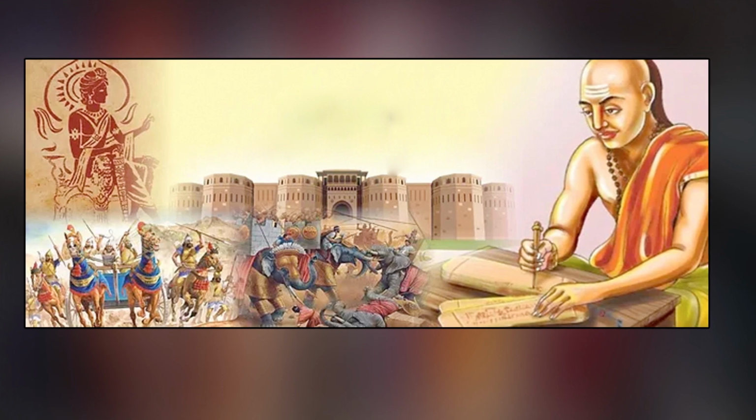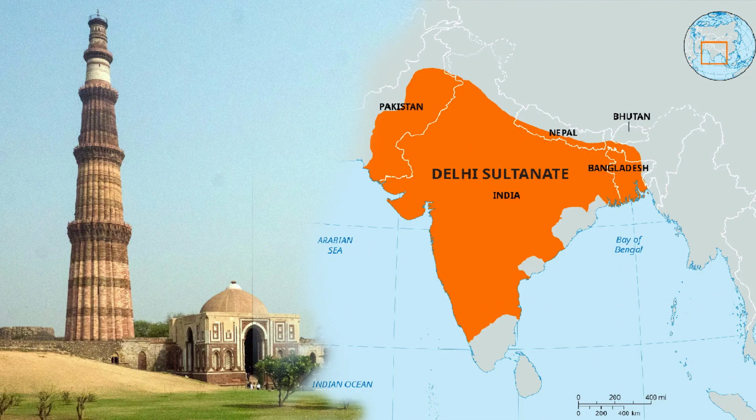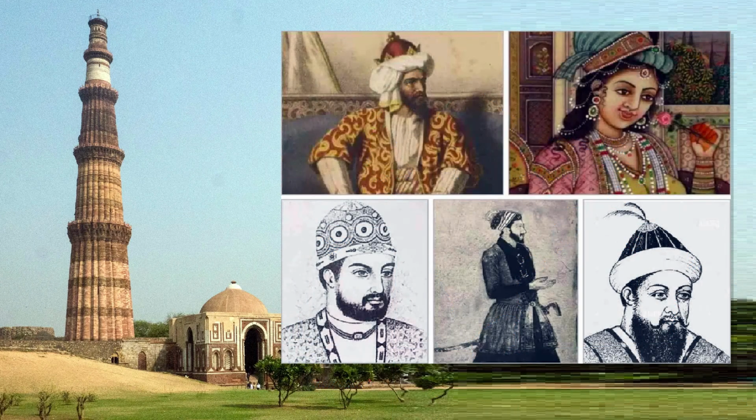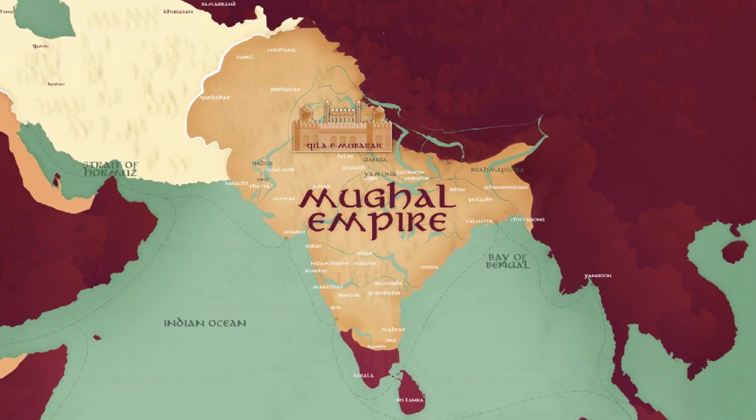After a particular time, Sultanate kingdoms came, Muhammad bin Tughlaq and others. By 1000 AD the Sultanates started, the Lodis and different groups, but ultimately it was the Mughals.